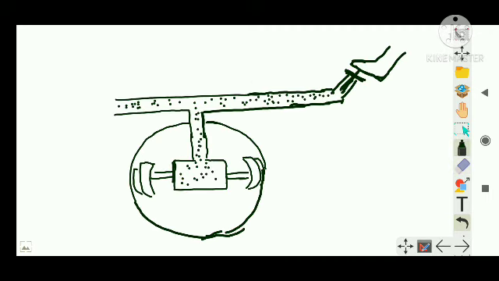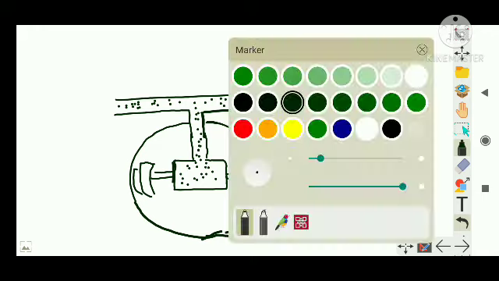Clear? Took my time to draw the picture. This is the only way I can explain it. If you want, you can check through YouTube and other videos also. It's not a problem to discuss. This is the easiest picture I can draw. Okay, so this is your leg.